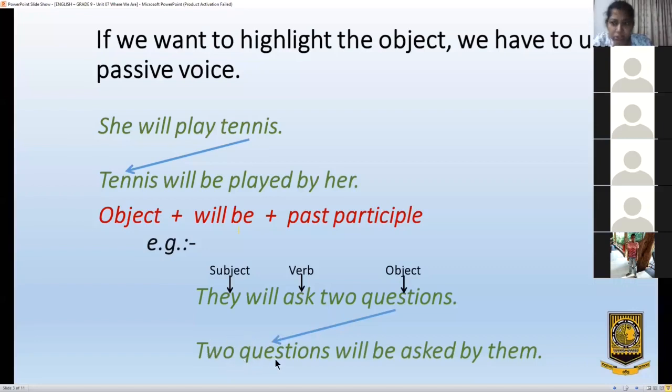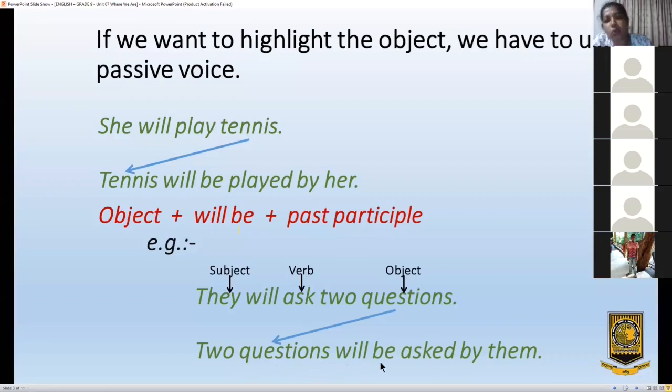Two questions are brought to the front. Then, as I said earlier, you have to add will be as a new part. Then ask becomes asked, that is the past participle of ask. Two questions will be asked.